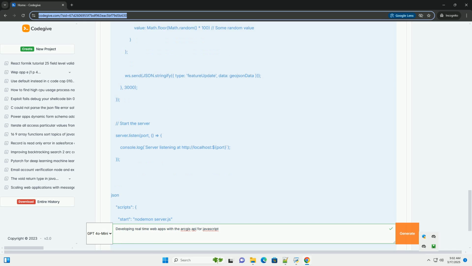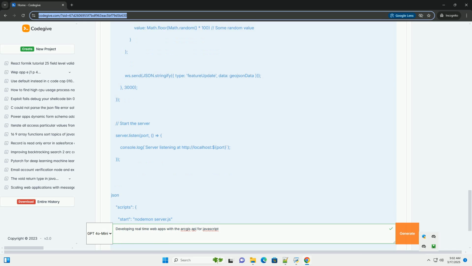It sends an initial data message to the client upon connection, containing all initial feature data. When a feature is updated, the server sends a feature update message containing the updated GeoJSON data, including the feature's ID.